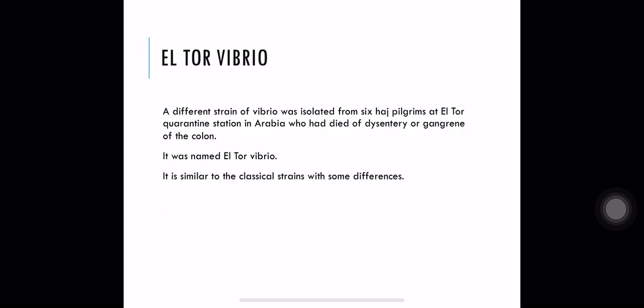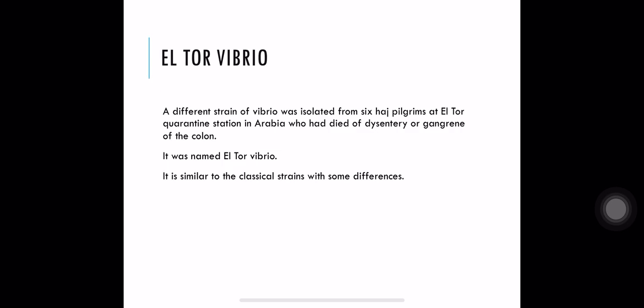And how did the El Tor Vibrio arise? Initially there was only one type, that is classical Vibrio cholerae. The Vibrio cholerae that was present for centuries and which was classically causing cholera is known as classical Vibrio cholerae. But at some time in Arabia, during the Hajj pilgrims' visit, a different kind of Vibrio was isolated, and it led to dysentery or gangrene of the colon.